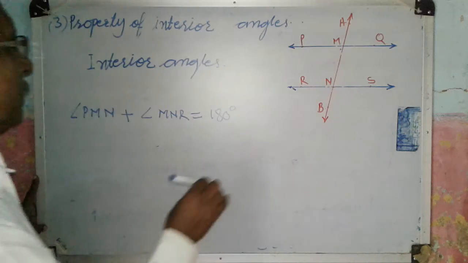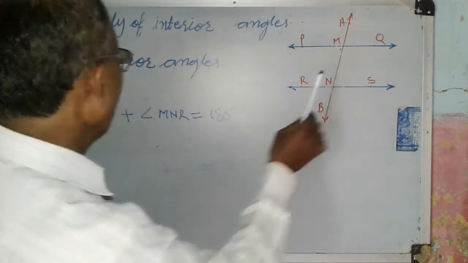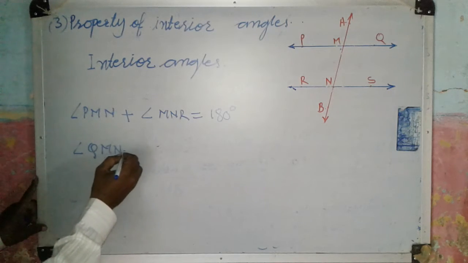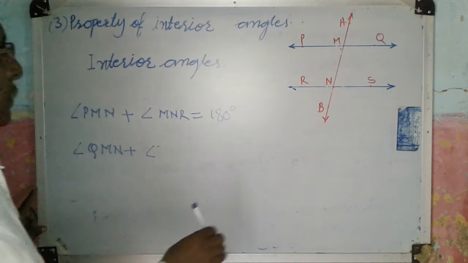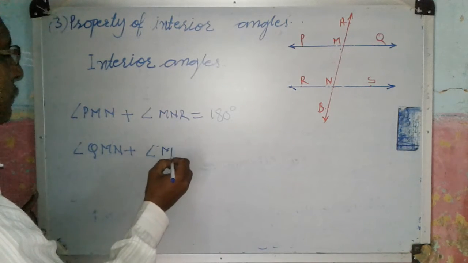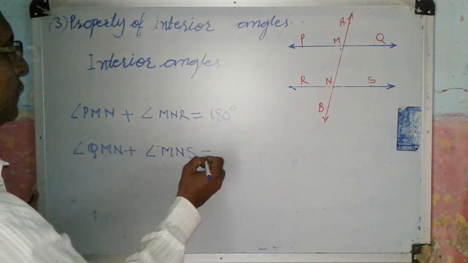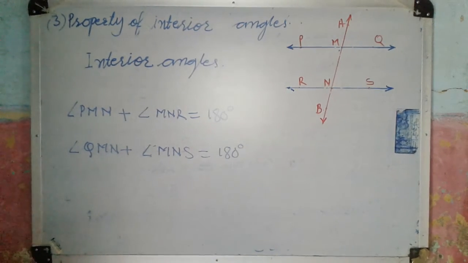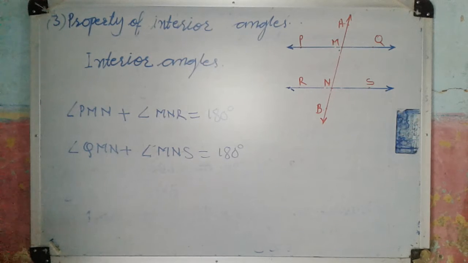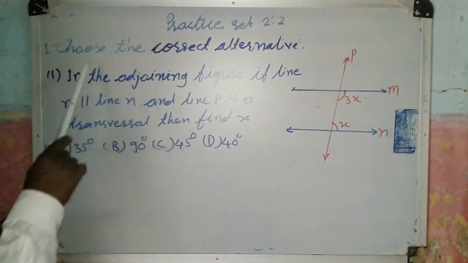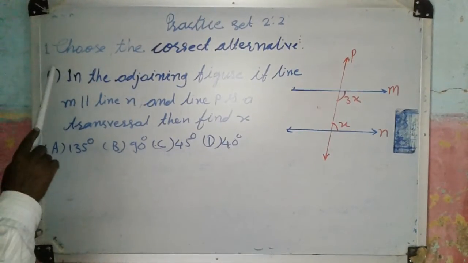In another pair, angle QMN plus angle MNS is equal to 180 degrees. These are the properties of angles formed by a transversal. Now see Practice Set 2.2, question number 1.